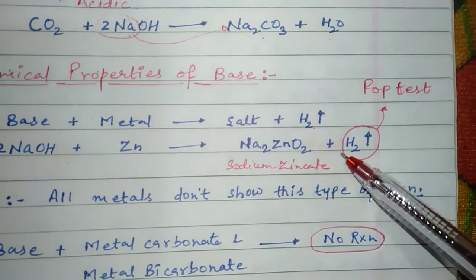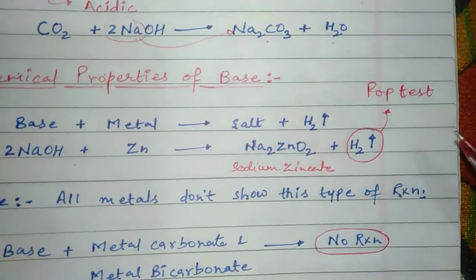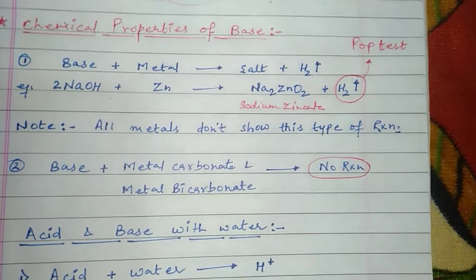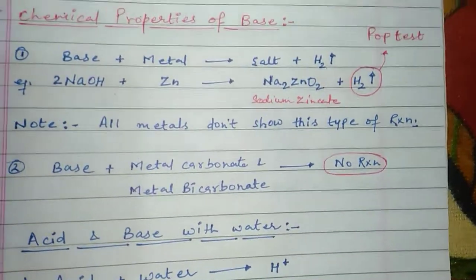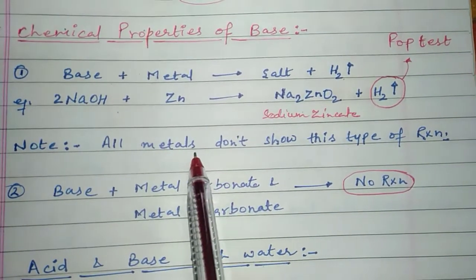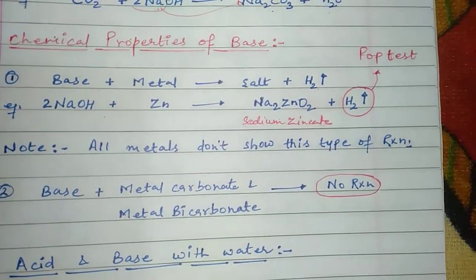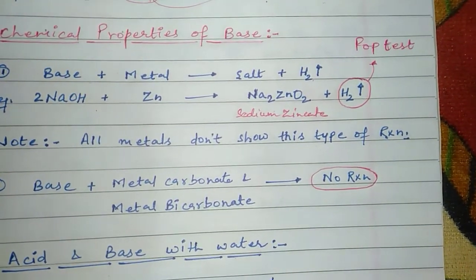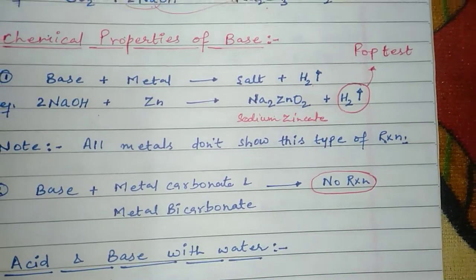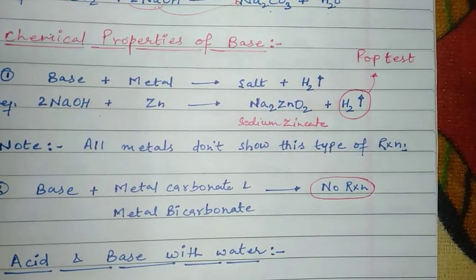And this hydrogen gas we can test through the pop test. Yesterday, in the last video, I told you. Now student, this reaction which takes place between metal and base, not all metals show this reaction. Why? Because not all metals are amphoteric in nature. They do not react with base as well as acid. Some metals can react with the base as well as the acid.